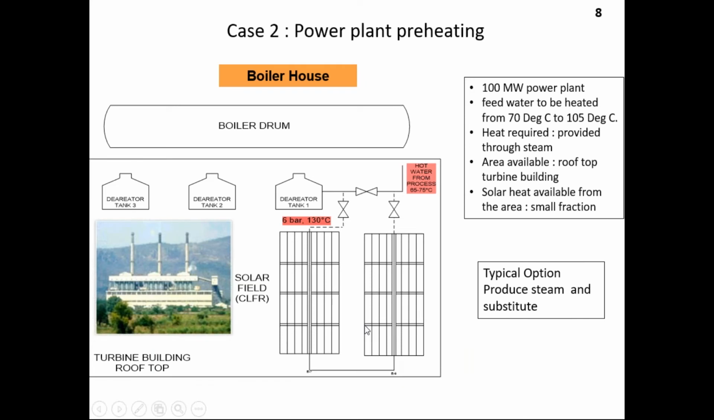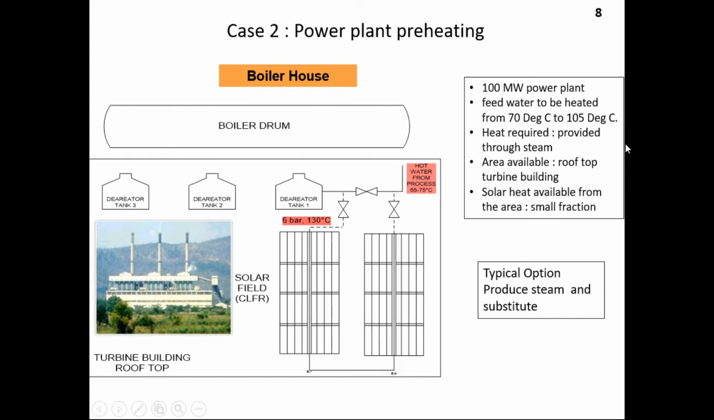And another one or two more case studies we will discuss, so it will be more clear to us. Okay, so this is case 2. This is a thermal power plant in Telangana. It is a 100 megawatt power plant and it requires a lot of feed water, around 500 tons per hour of feed water to be heated from 70 degrees to 105 degrees.